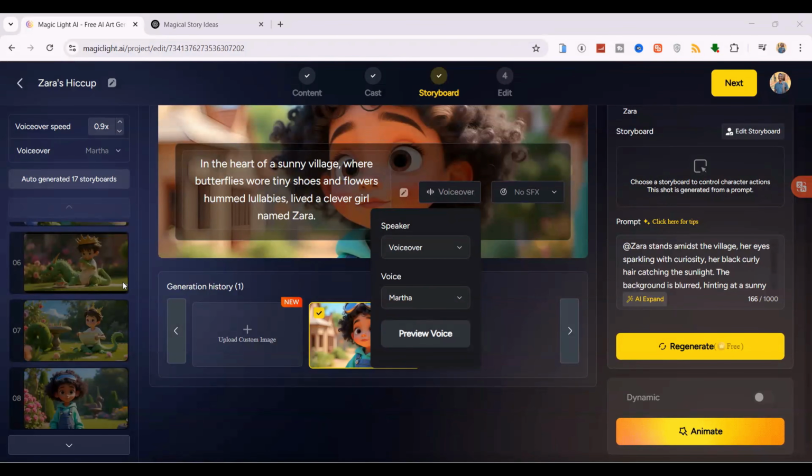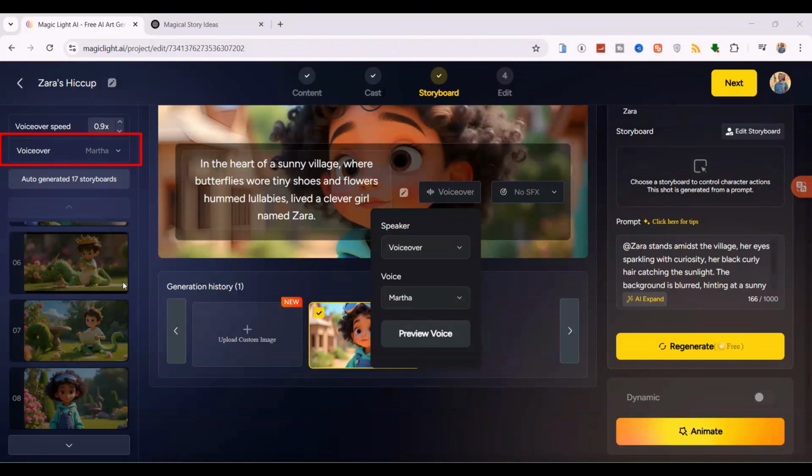After a few moments, your storyboard will be generated with all scenes in order. On the left side of the screen, you can adjust the video settings. First, set the voiceover speed. A setting of 0.9 is recommended. Next, select the voiceover. You can preview each voice option by clicking the Audition button.